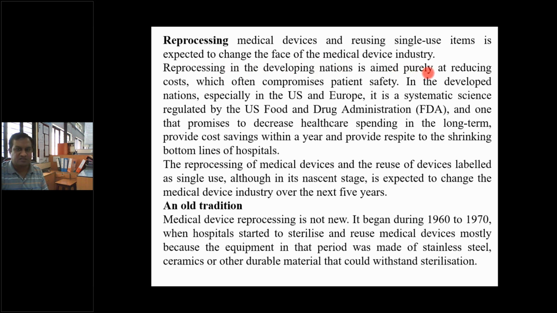Reprocessing in the developing nations is aimed purely at reducing the cost, which often compromises patient safety. In the developed nations, especially in the US and Europe, it is systematic science regulated by the US Food and Drug Administration (FDA), and one that promises to decrease healthcare spending in the long term, provide cost saving within a year, and provide respite to the shrinking bottom lines of hospitals.